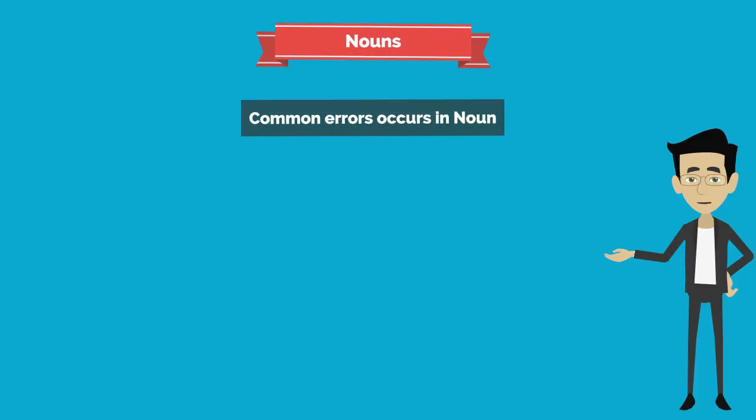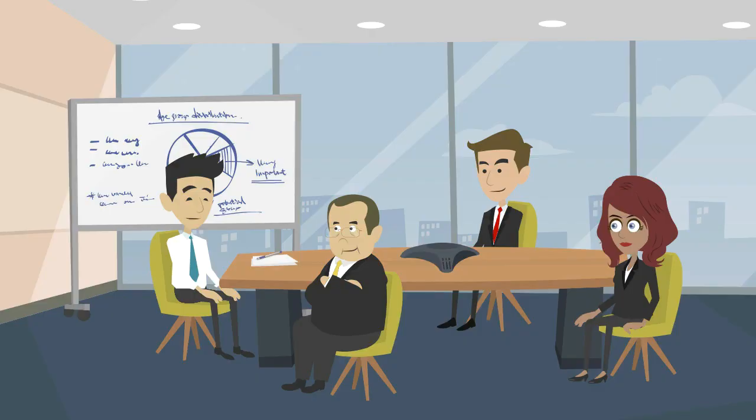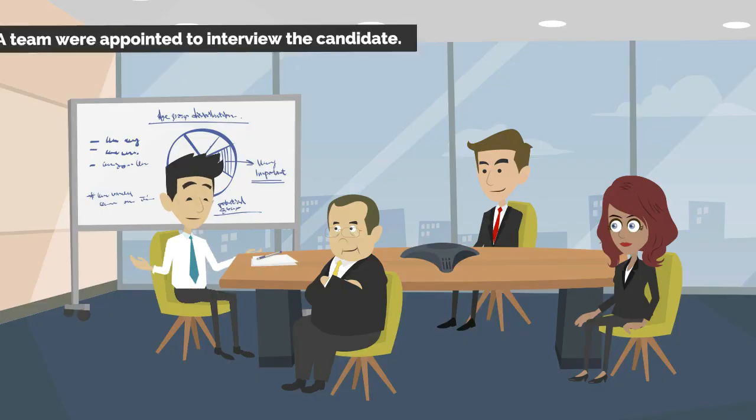Fourth, collective nouns like public, team, committee, government, etc. can be used both as singular and plural nouns depending on the meaning. That is, when they indicate a unit, it is singular, and when it refers to its members, it is plural. For example, a team were appointed to interview the candidate.